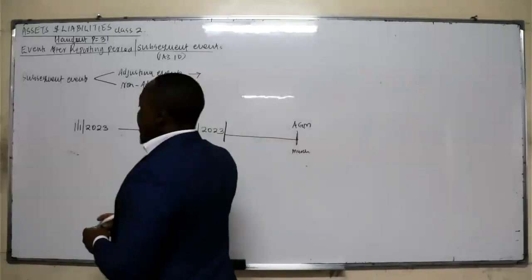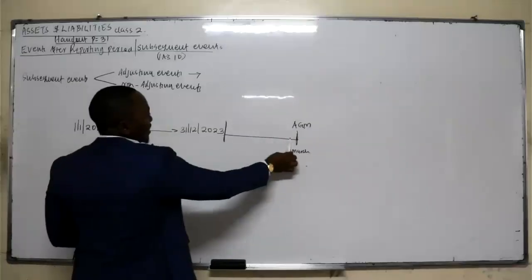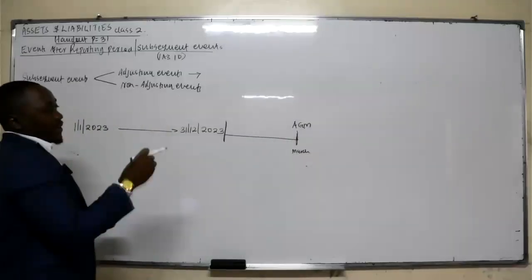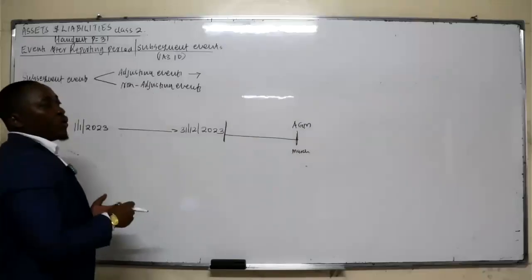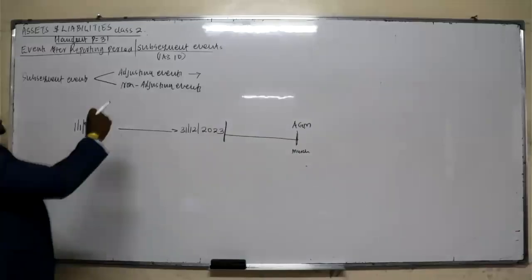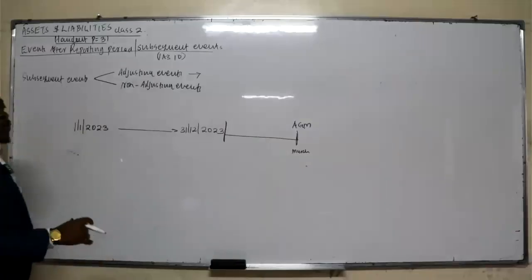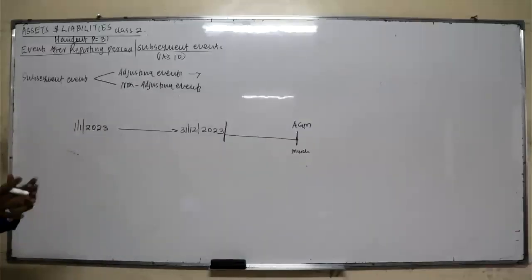Adjusting events are those events that happen after the reporting period but before the financial statements are authorized for issue, which provide more evidence and require the adjustment of the financial statements. Non-adjusting events are those that happen after the reporting date, which are indicative but do not require amendment of the financial statements. So therefore, what are those?